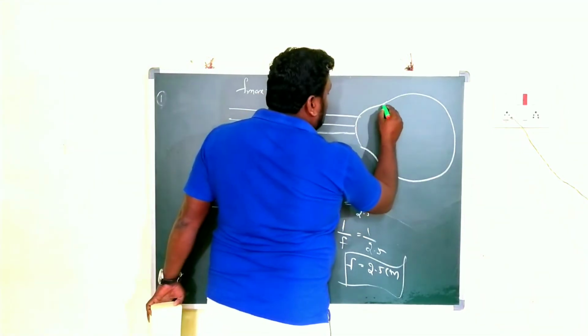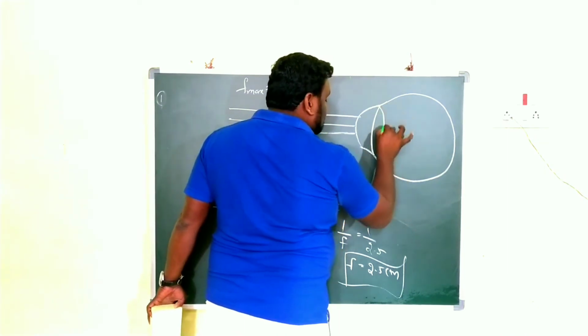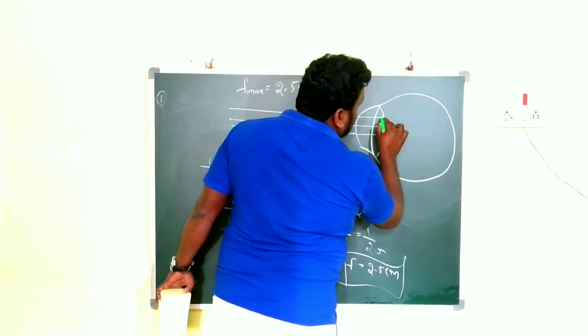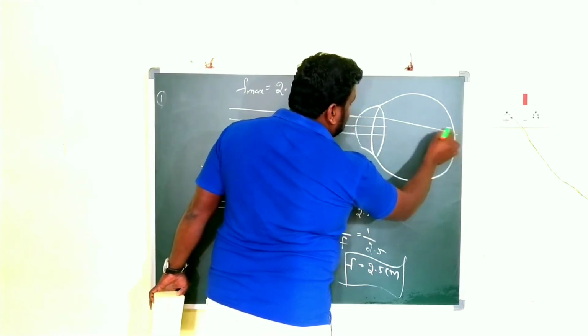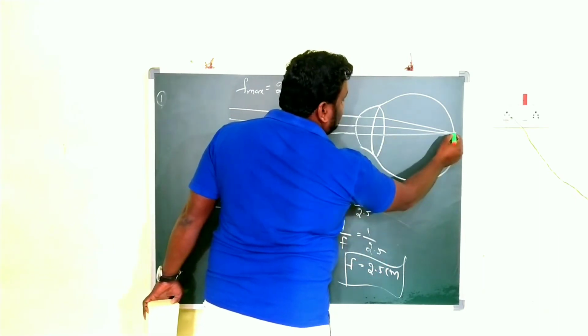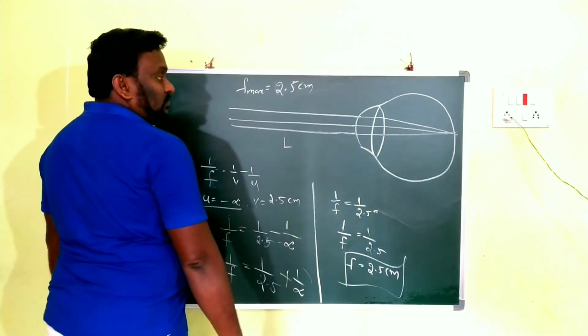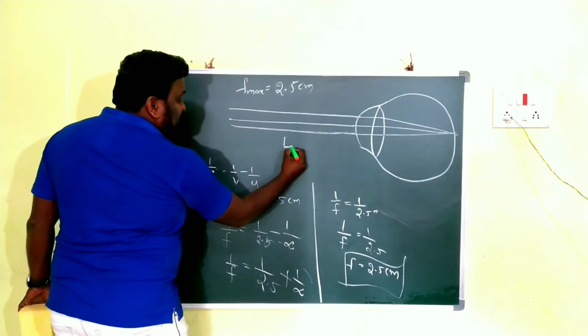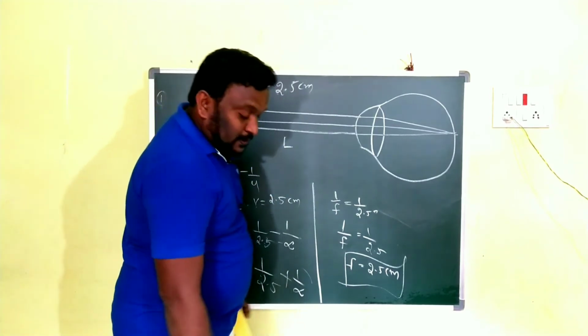Then also the eye lens can make an image on the retina. Clear? So this is the situation. Here, where is the object? At the least distance of distinct vision.